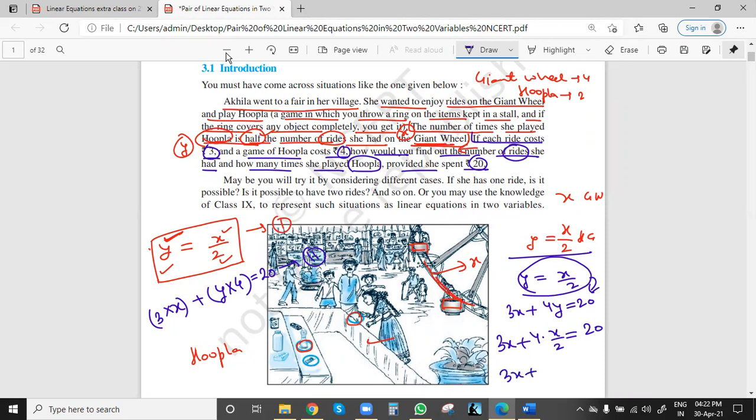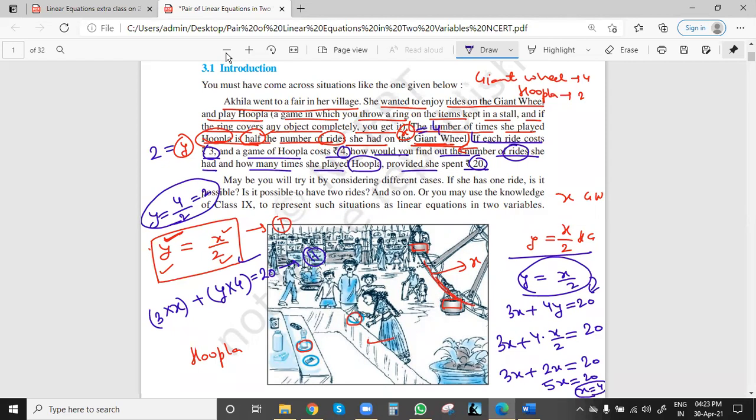So 3x plus 2x equal to 20, 5x equal to 20, x will be equal to 4. Okay, x was the number of times she had a ride on the giant wheel. So how many times? 4 times. Now to find the value of y, we put the x value here. So y will be x by 2, which means 4 by 2, that is 2. So the number of times she played this Hoopla game will be 2 times, and the number of times she rode on the giant wheel will be equal to 4 times.